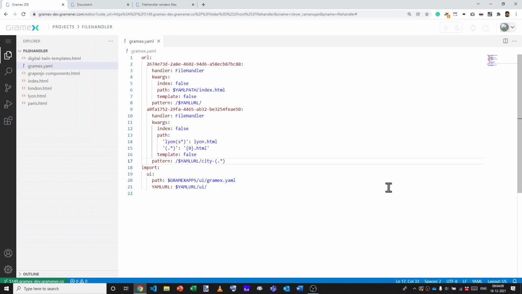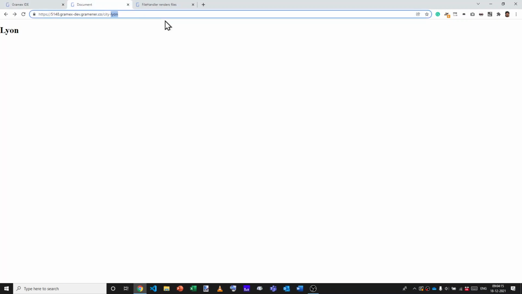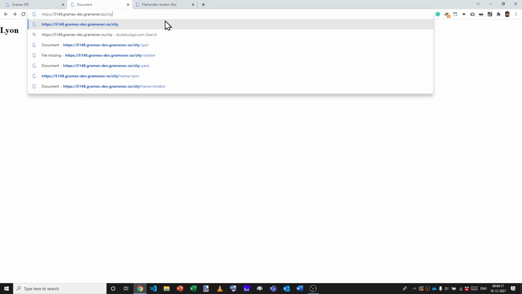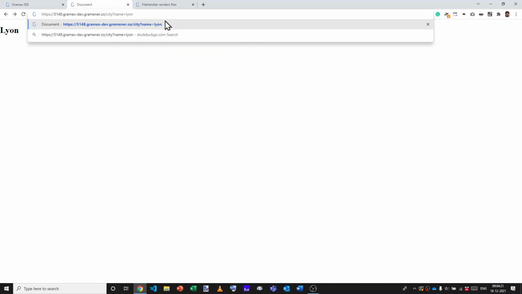Let's explore one other type of URL structure. Now, currently we have /city-Lyon, but instead of this, let's say I want city (name is equal to Lyon). Now, this is useful when we have forms, for example, and we submit with a city name, and that can be filled in by the user using a dropdown or by typing it in. And this should result in the same value, which is Lyon. Currently, it's saying page not found. That's because we haven't created it.